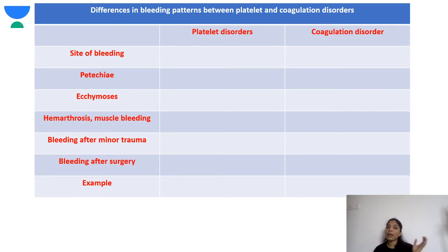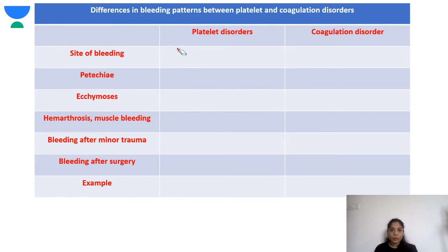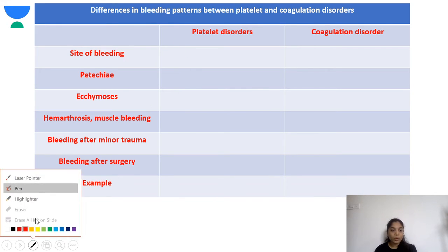That is why, when you get a clinical scenario, this chart becomes very important. Next, the platelet disorder. In the platelet disorder, the most common area of bleed is the skin and the mucous membrane. So remember, it is the skin and the mucous membrane.